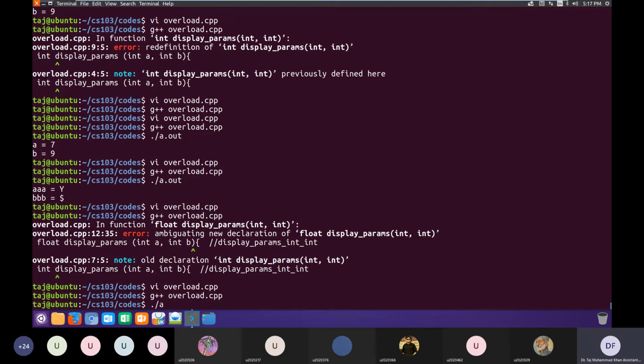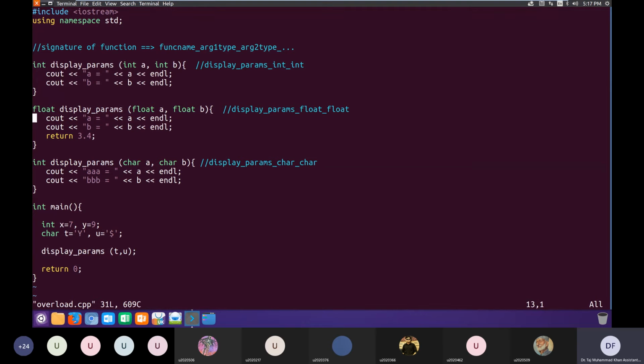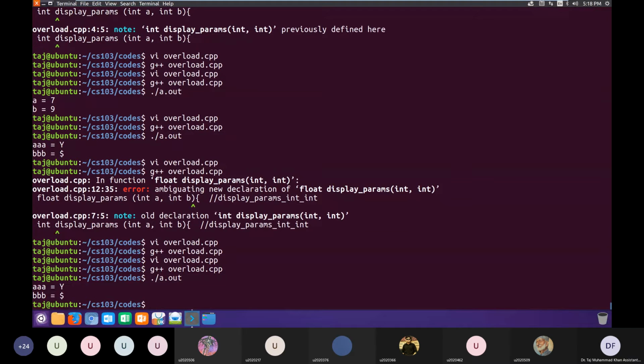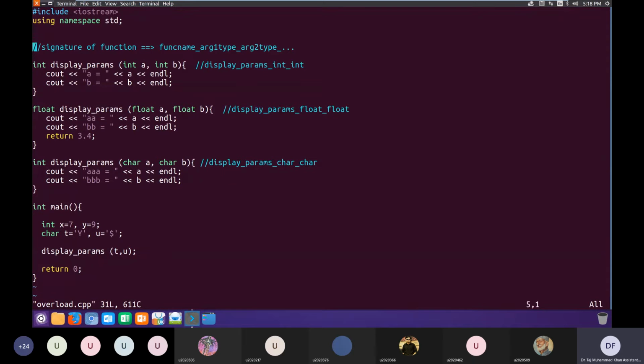Now, let us put some differentiation between these two functions. Let us make this one 2a's and 2b's. We compile and it compiles successfully. Now if we run, oh no, we are calling the int version. Let us call the int version.